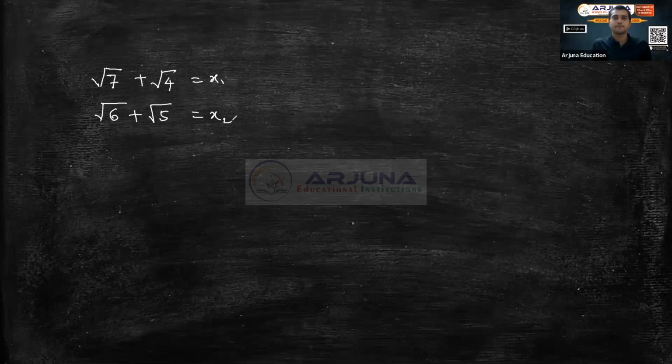So any guess? x1 is bigger. Okay. What is the reason, Akash? Why do you feel that x1 is bigger? x2 is bigger. Okay, Sai Prem, what is the reason x2 is bigger? Because it has 2. So he is telling x2 is bigger because it is having 2. Prithvi is telling x1 is bigger. Okay, why? What is the reason?